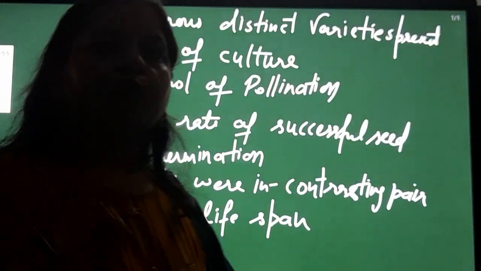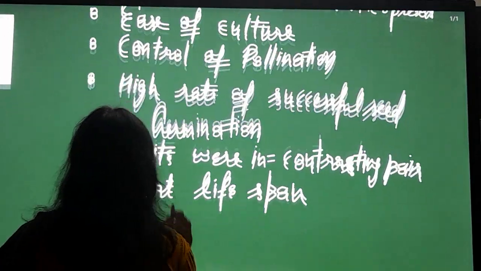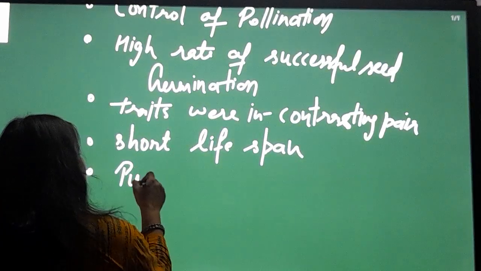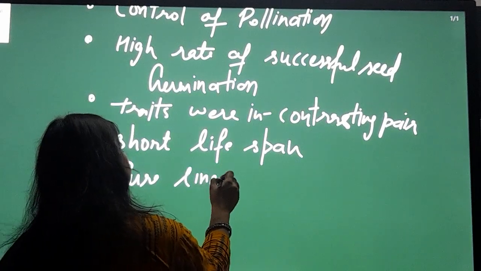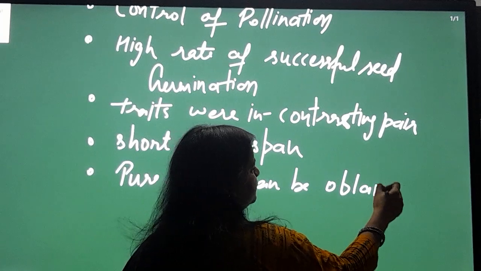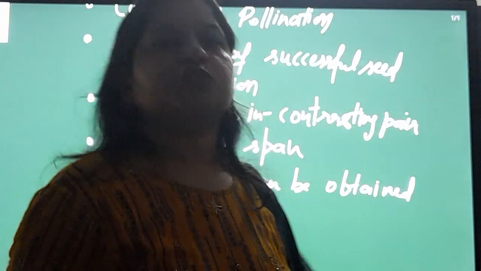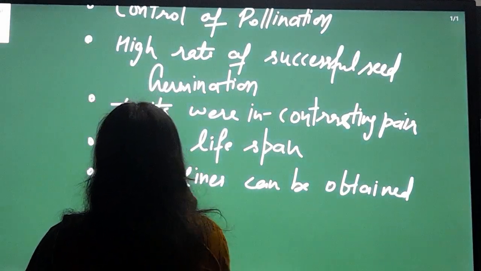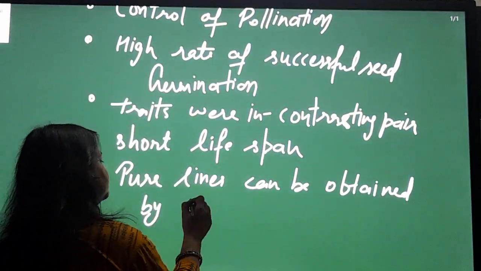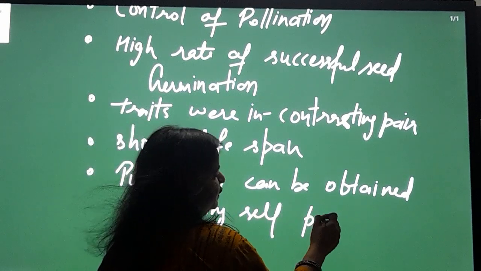Next was the pure lines obtained. That was by preventing cross pollination. You can easily obtain pure lines by doing self-pollination.